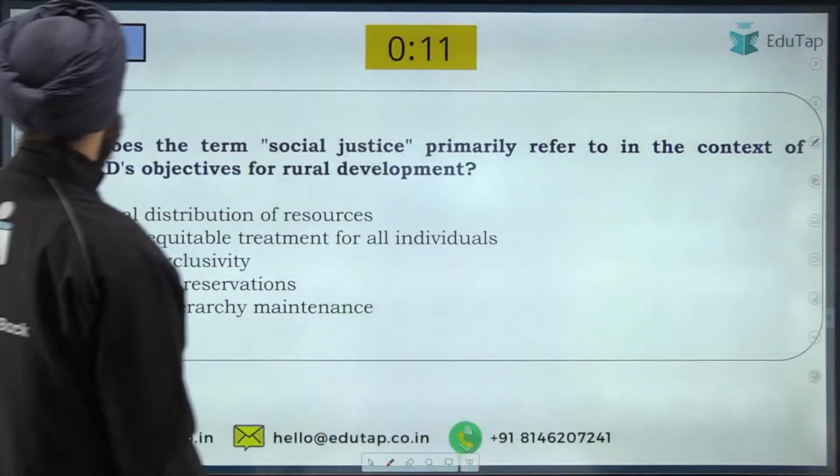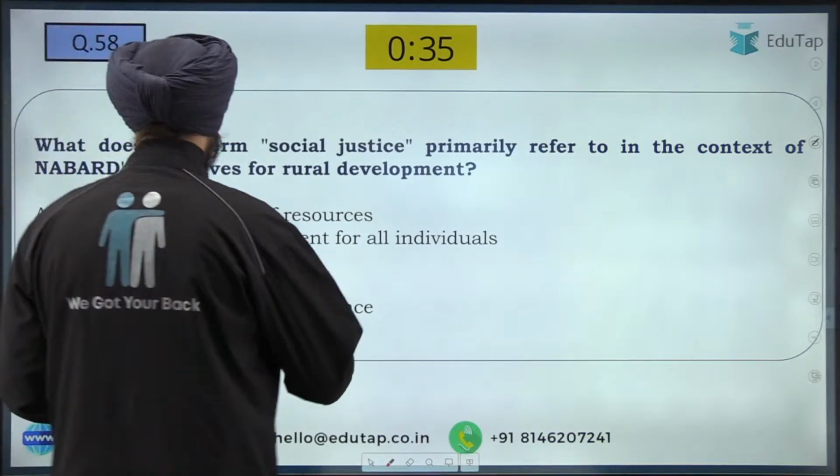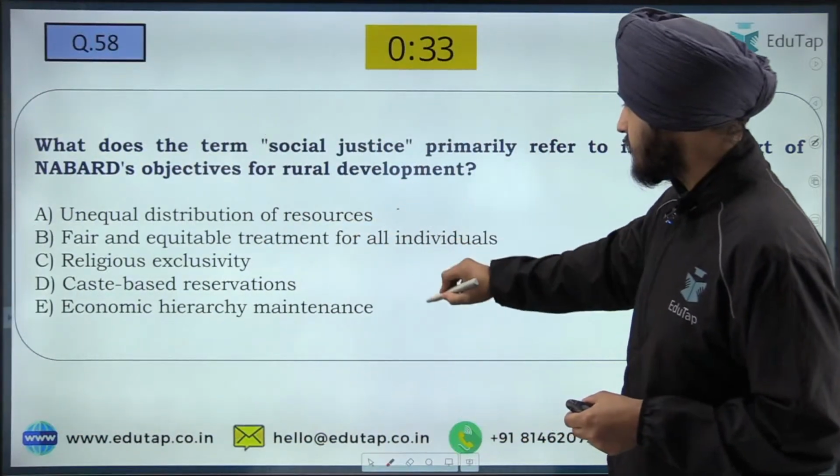Now the next question, 58. What does the term social justice primarily refer to in the context of NABARD's objective of rural development? The first option is unequal distribution of resources.